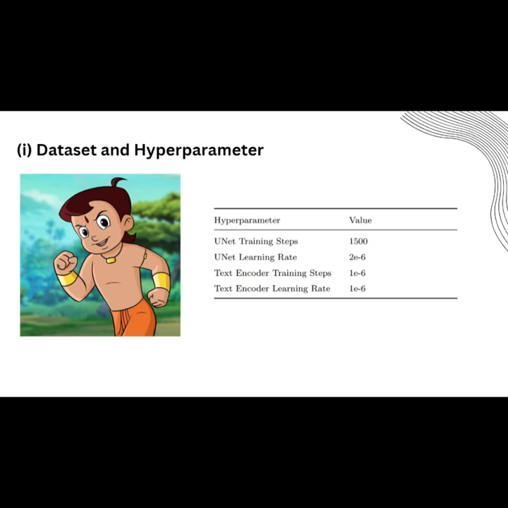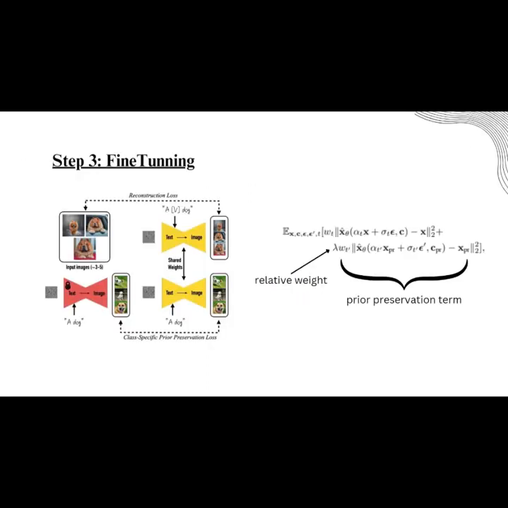We fine-tuned the stable diffusion model with the help of Chota Bheem images and these hyperparameters. This is DreamBooth's fine-tuning method in which the model is fine-tuned with the help of a new subject and new images. So what the equation states is that it retains the knowledge of previous classes and adds the new knowledge of the subject instance given to it with the help of the relative weight that is assigned.